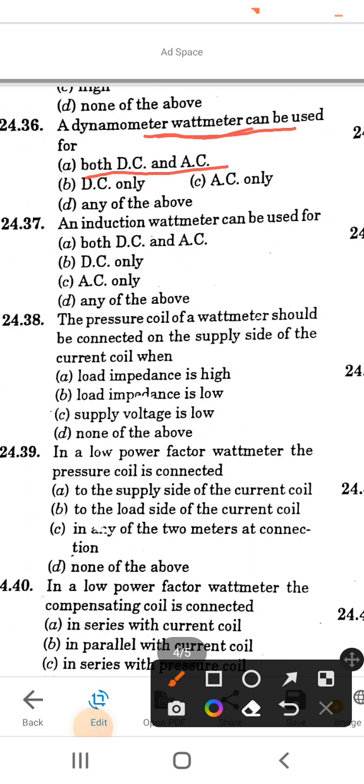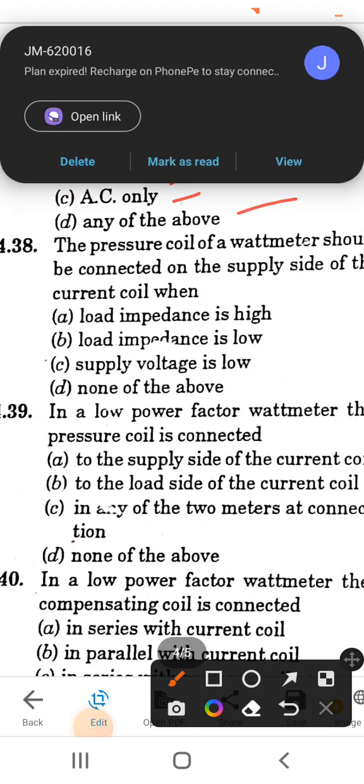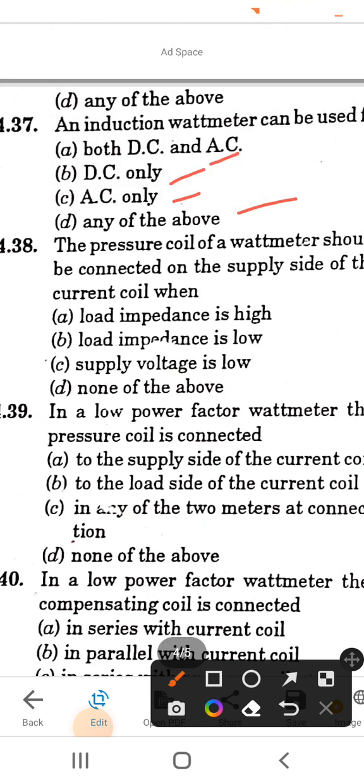Next is, an induction wattmeter can be used for: options are both DC and AC, DC only, AC only, and any of the above. So the correct answer of this question is option B, DC only.